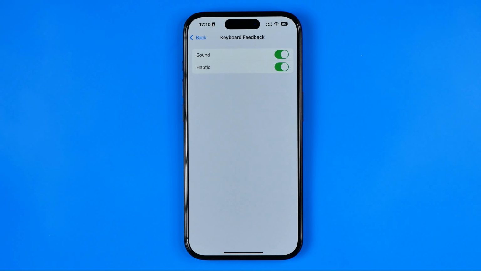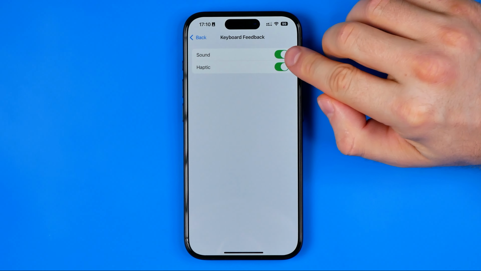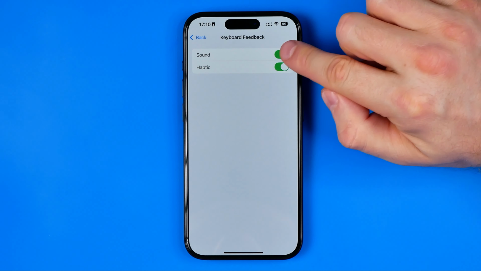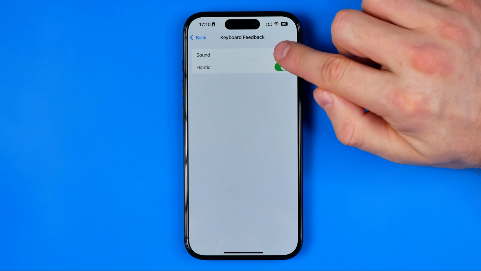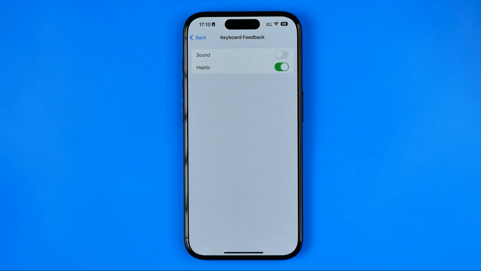If your keyboard makes a sound while you're typing, that's where you can easily turn that sound off by toggling off the button next to Sound. If you would like to also turn off haptic, you can easily do so as well in that simple way.